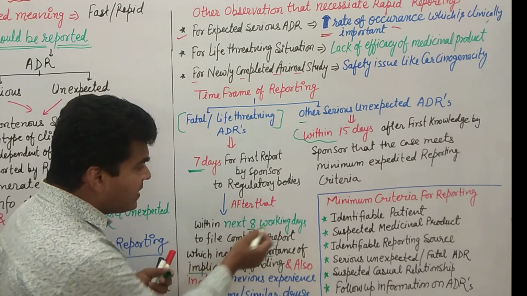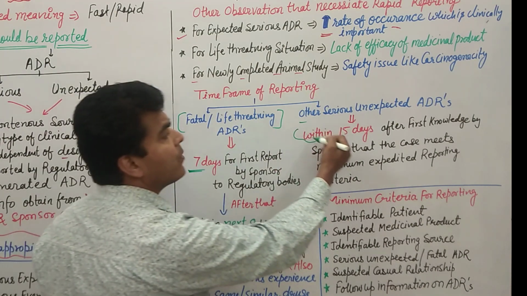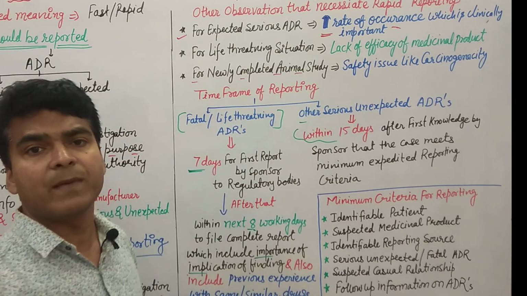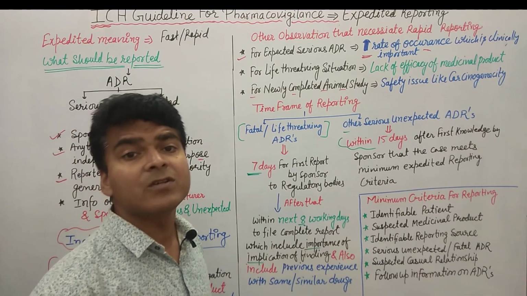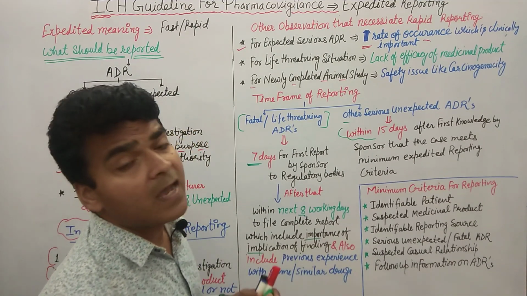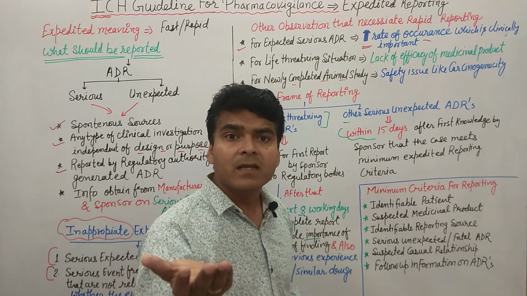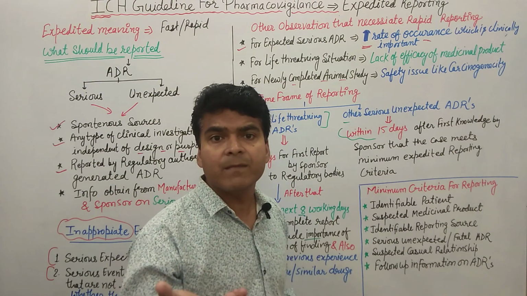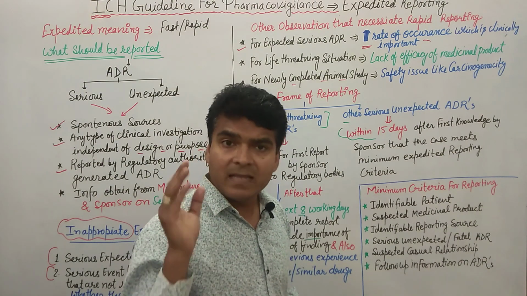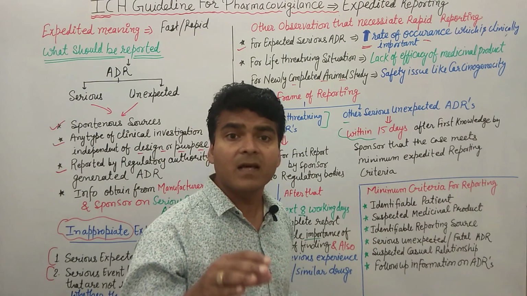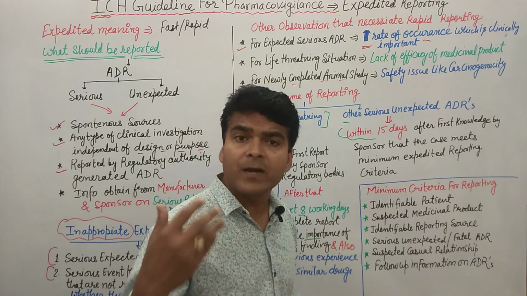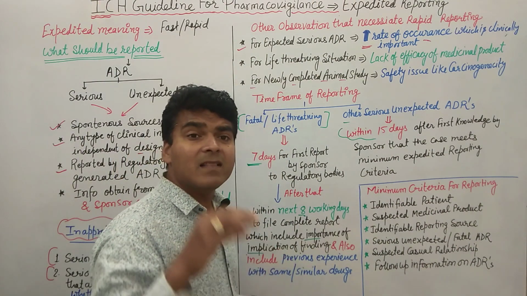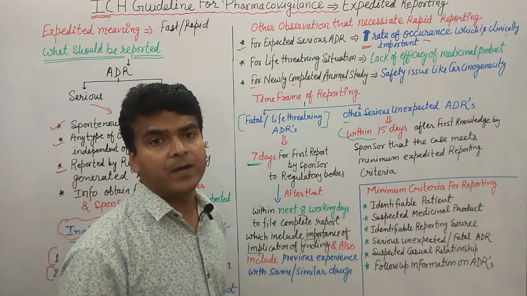Here we are reporting within 8 working days and here we are reporting within 15 days. That is the difference between fatal and serious unexpected ADR expedited reporting, because the time frame is important. We are discussing what? Fast reporting. So in fast reporting we have to remember the time frame. If the time frame is not clearly mentioned, then it will create difficulty for the sponsor or for the people who are reporting the adverse event. Clear everyone?